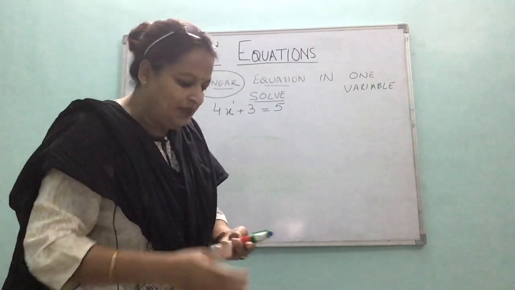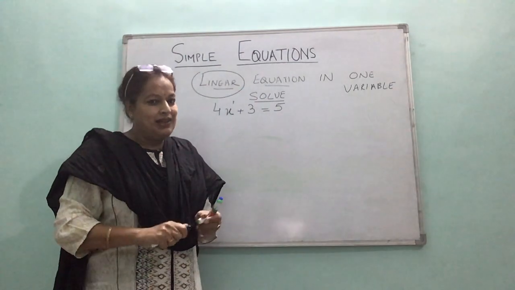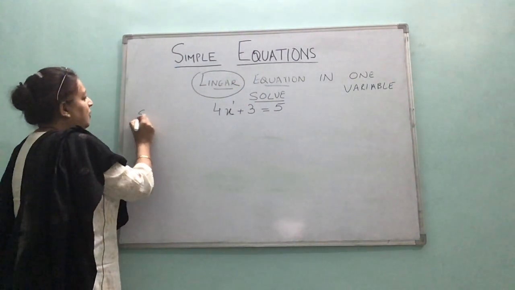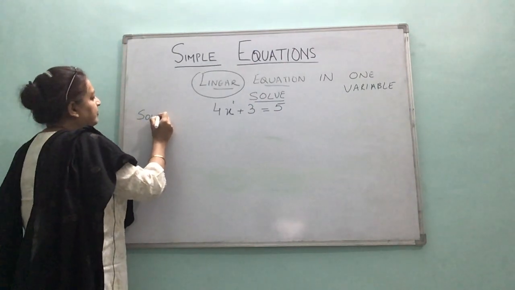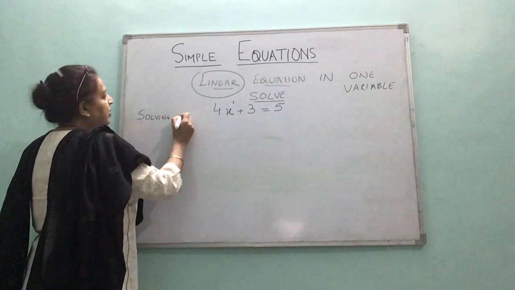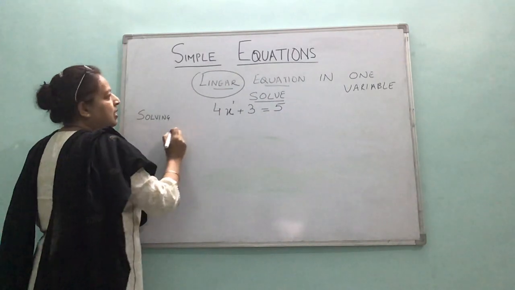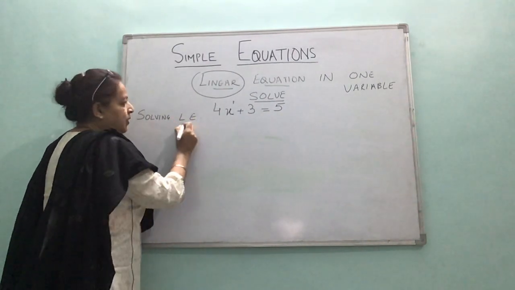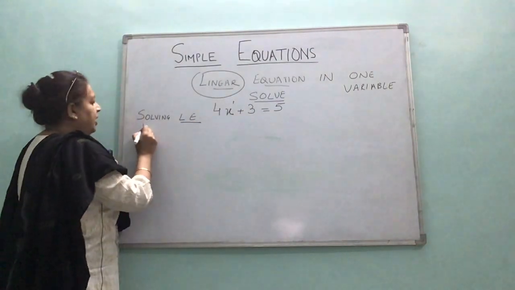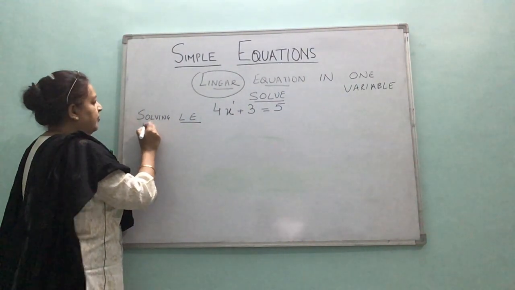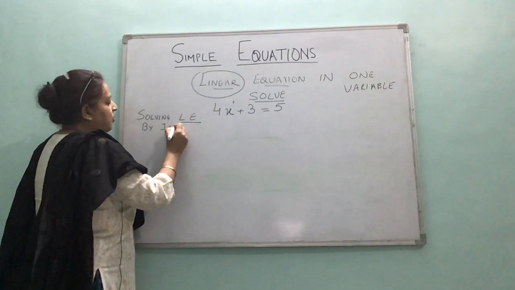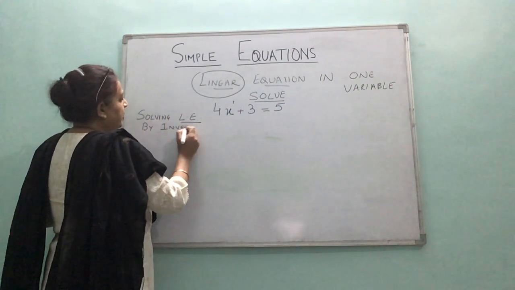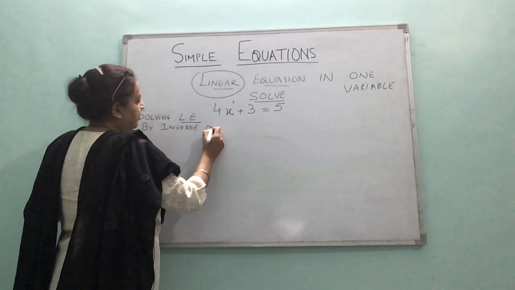So keep this concept in mind, and let's proceed to how to solve an equation. Solving linear equation by inverse operation.